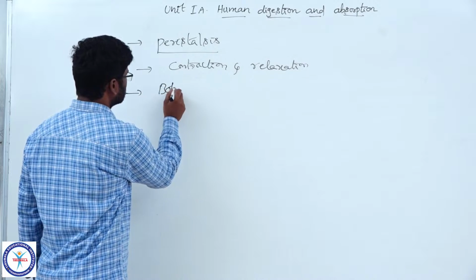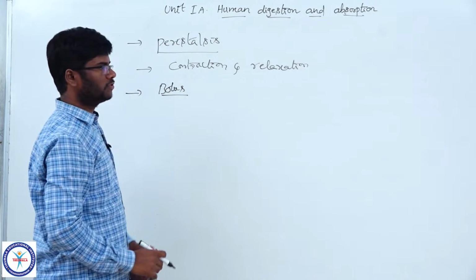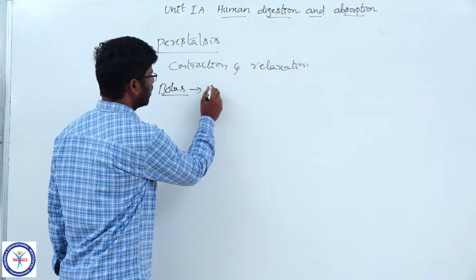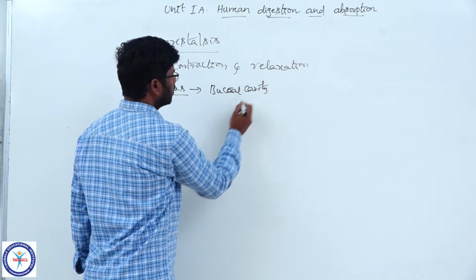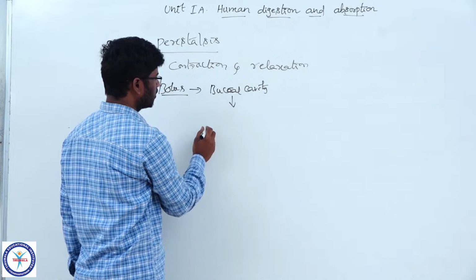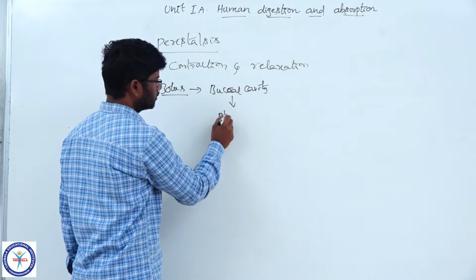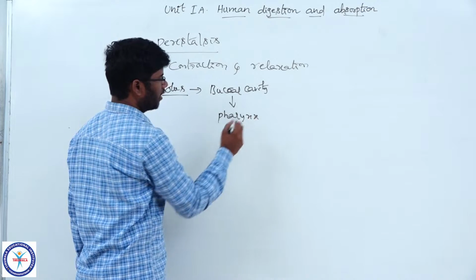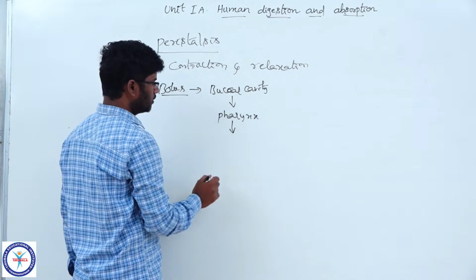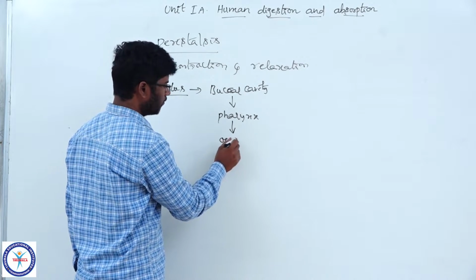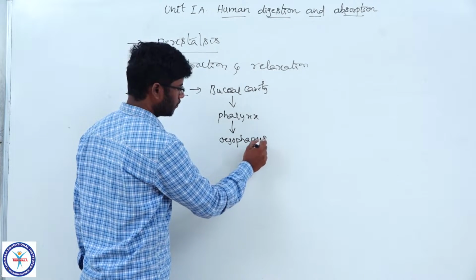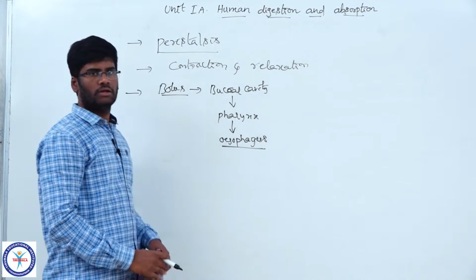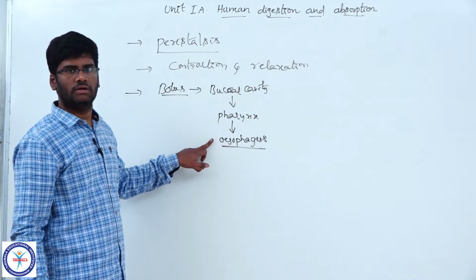Come to the bolus. The bolus is produced in the buccal cavity or oral cavity. From the buccal cavity, the food is conveyed into the pharynx. From the pharynx, the food is swallowed into the esophagus. As I told you already, the esophagus is a thin, long tube-like structure.